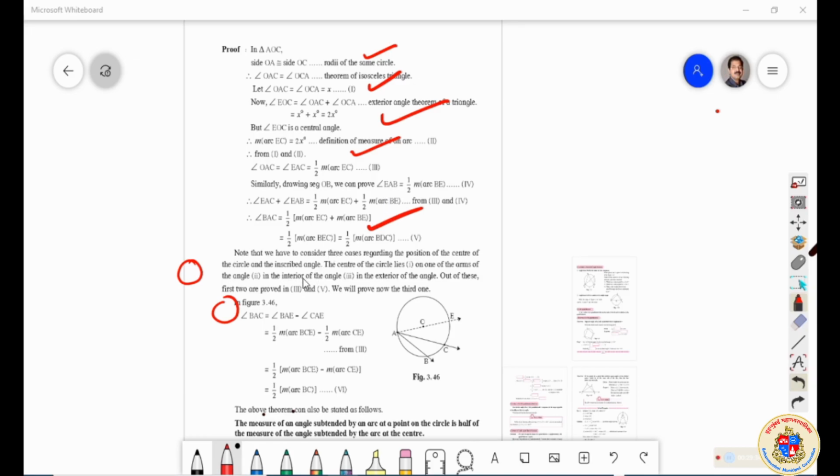Understood? So we will prove that angle BAC is equal to half of the measure of arc BEC or half of the measure of angle BDC. टेक्स्ट बुक ये पार्ट आपको अच्छा से समझ के लेना है. It is talking about the inscribed angle theorem. Okay, so if you are feeling bored or if you are feeling tired by information, you can pause the video here and have a breath, and you can go to the textbook and find out these pages and see whether you are able to understand.